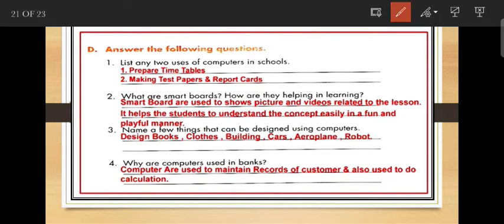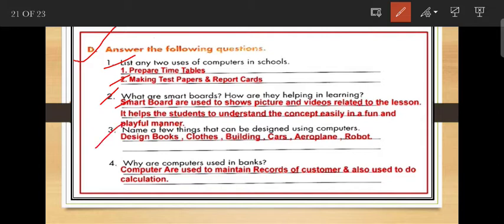Next is answer the following questions. Number D. First, list any two uses of a computer in school. Number 1 is prepare timetables. Number 2 is making test papers and report cards. Number 2 is what are smart boards and how are they helping in learning. So a smart board is used to show pictures and videos related to the lessons, and it helps the students to understand the concept easily in a fun and playful manner.